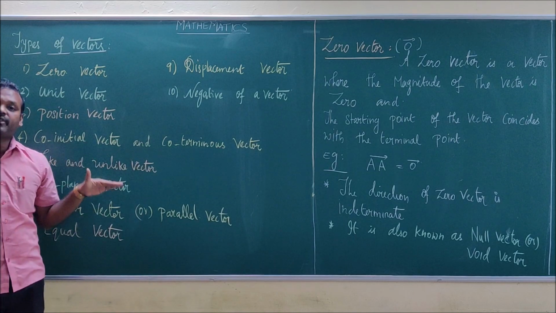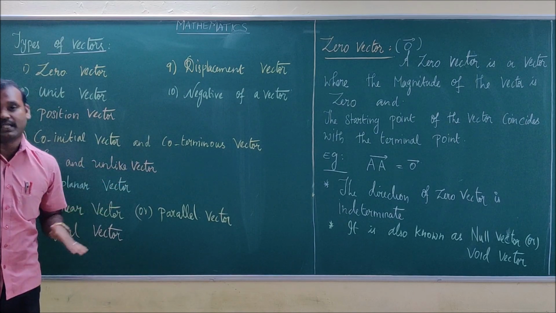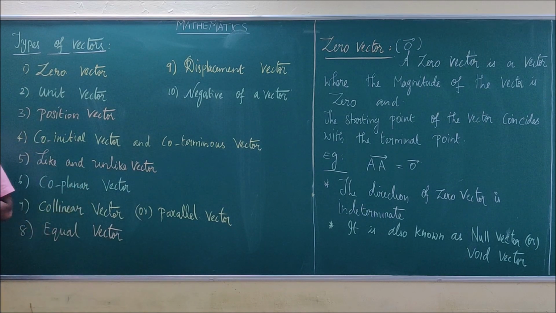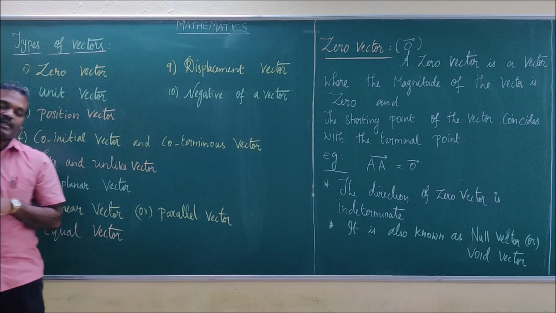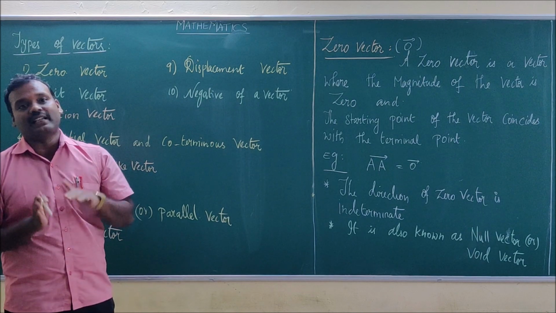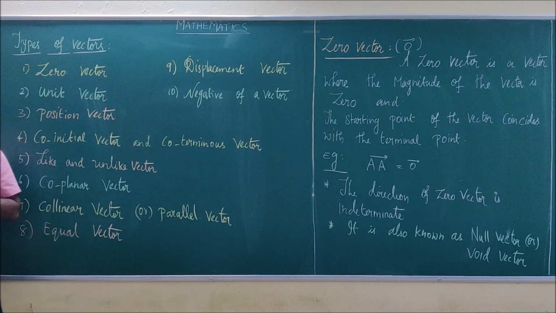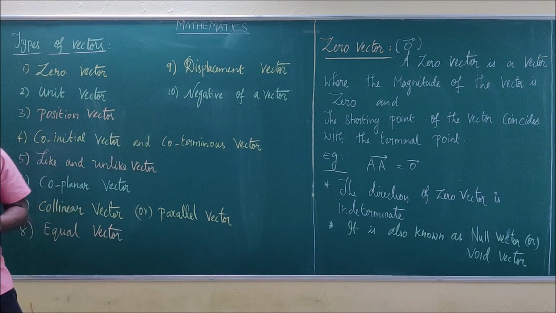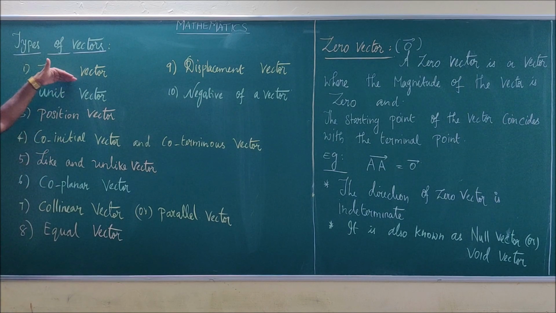These types are extremely important, which will be applicable in mathematics and higher science subjects. Okay, so you have to be clear with these definitions while solving the problems. Then only can you apply these results in the given problems and solve them. So first let us see about the zero vector in detail.